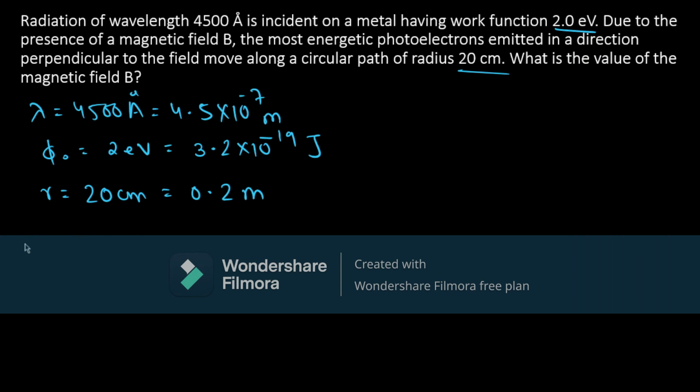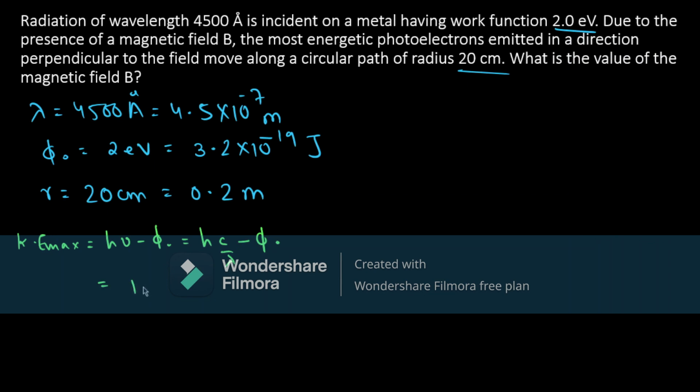So first let's find out the kinetic energy. KE max is equal to h nu minus work function, which can be written as hc by lambda minus work function.